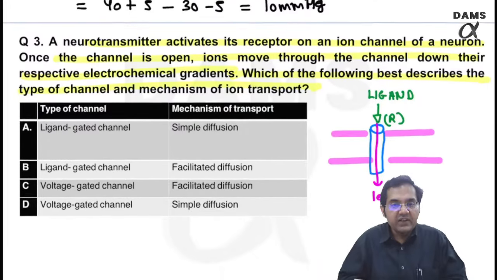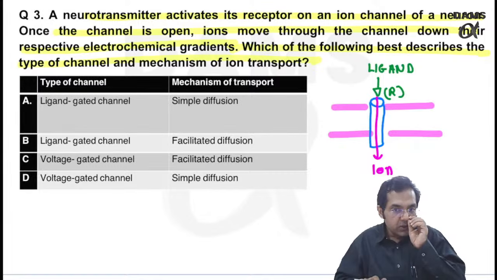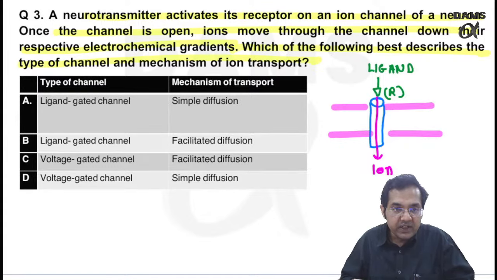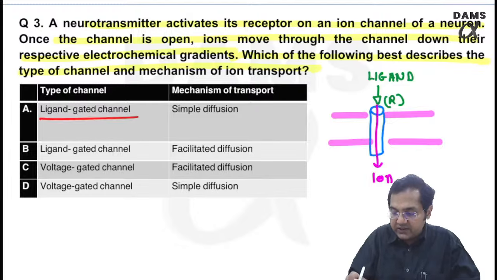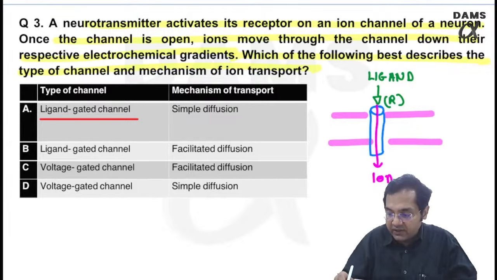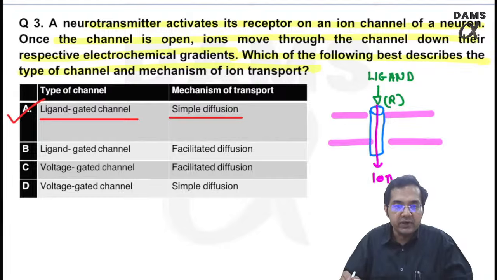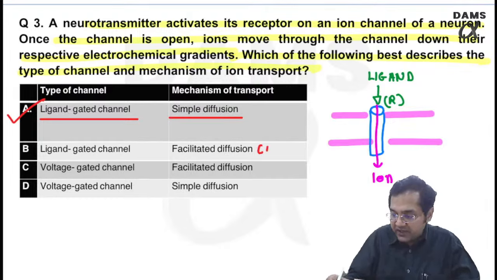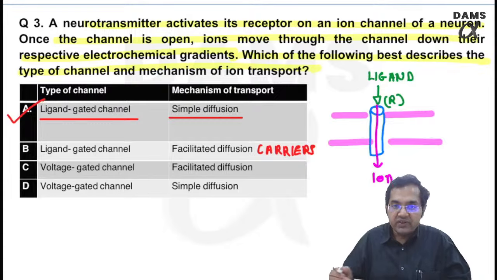So when the ion is moving from its higher to lower concentration, no, the answer is not B. That is why this question is important. It is a ligand gated channel, but movement of ions through the channel is simple diffusion, not facilitated. So that is why this question is very good and important. Please remember, facilitated diffusions are the ones which require carriers, something like glucose transporters.